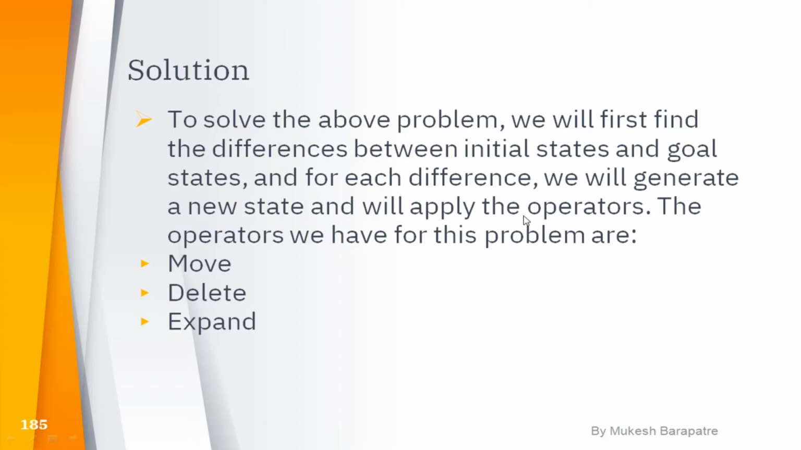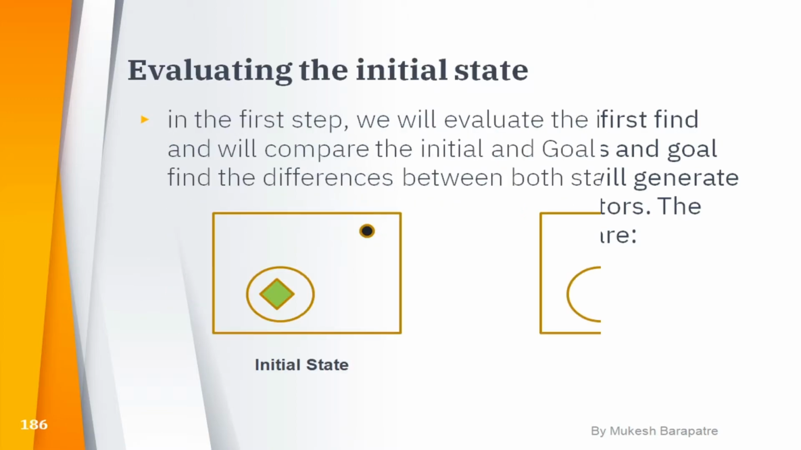To solve the problem, we will first find the difference between the initial state and the goal state, and for each difference we will generate a new state and apply an operator. The operators we need for this problem are move, delete, and expand. Delete means we are deleting the dot. Move means we are moving the diamond. Expand means we are going to expand the diamond shape. So these are the operators we are applying to this problem.